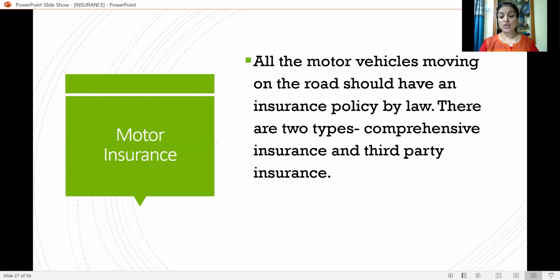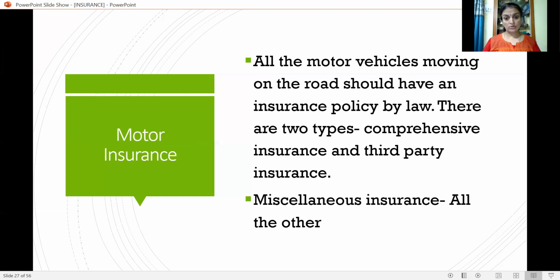If Mr. X has taken only third-party insurance, in such a situation, the repair expenditure of the electricity pole will be reimbursed by the insurance company, whereas the repair expenditure of the vehicle will not be paid because it is third-party insurance.